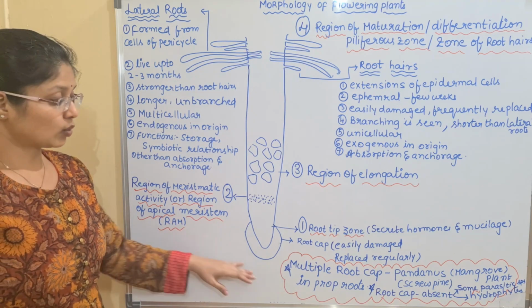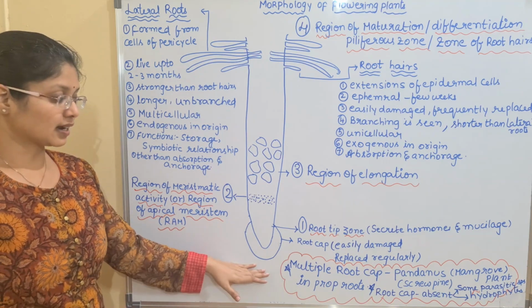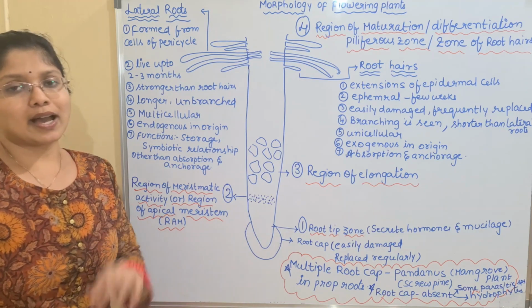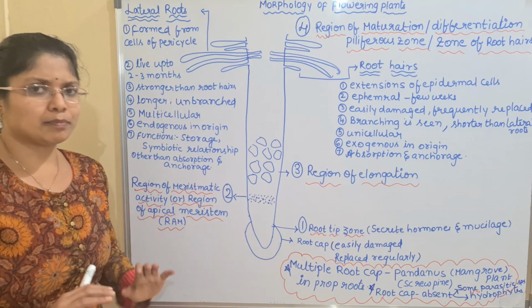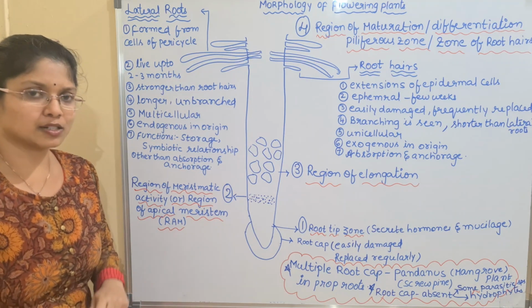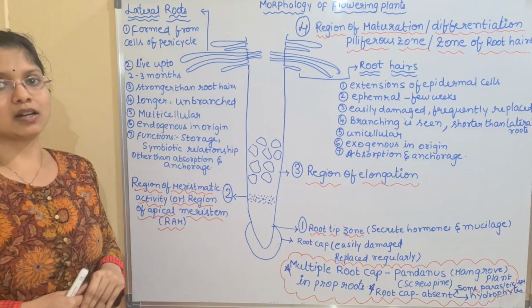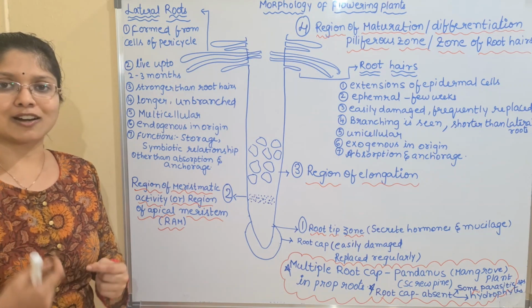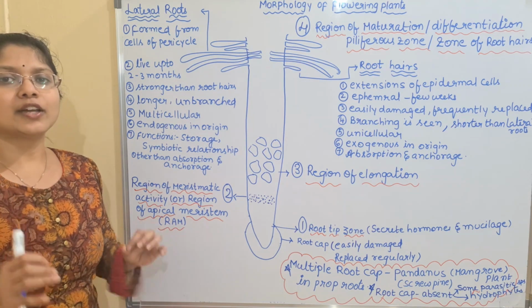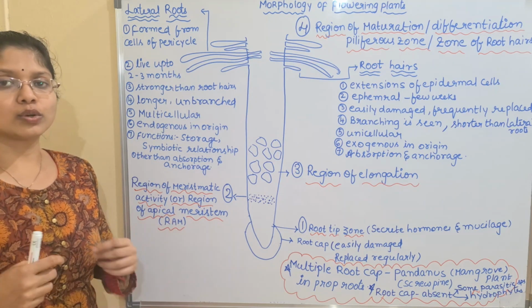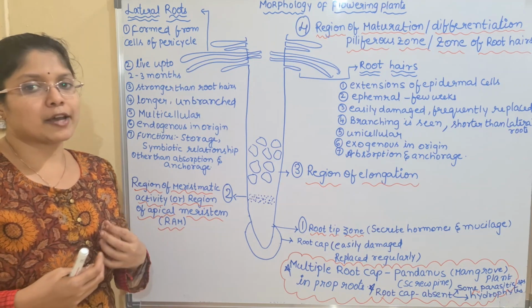And here one important thing which we have to discuss regarding your NEET. Generally, the root cap is present in all the plants, in all the angiospermic plants. But we have certain plants like aquatic plants, which are known as hydrophytes. There you lack the root cap. Okay, so the root cap is replaced by root pockets.